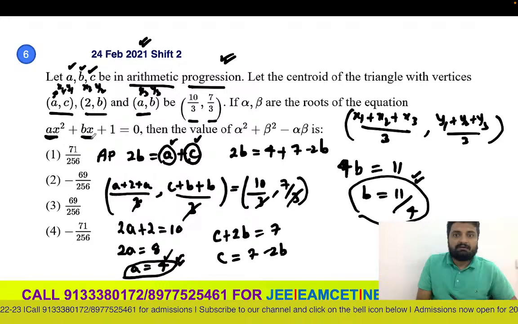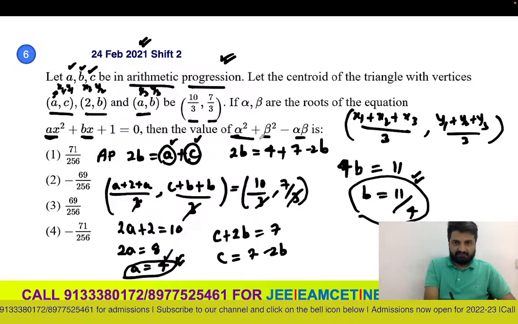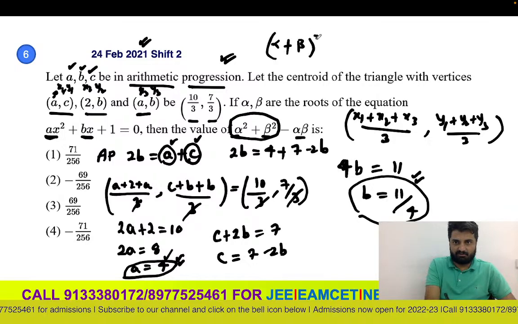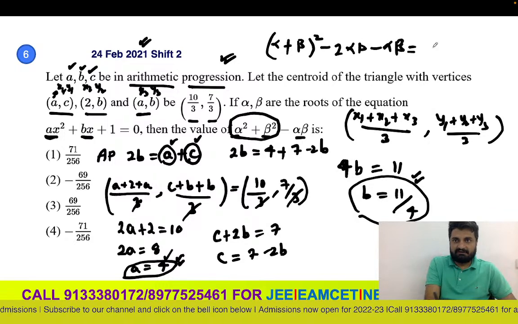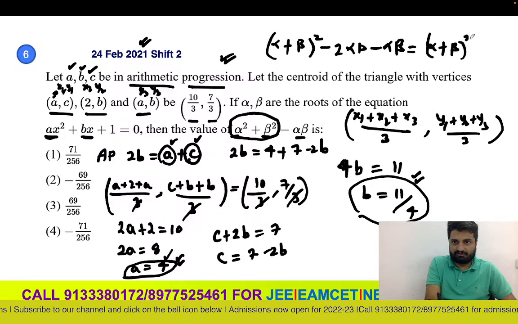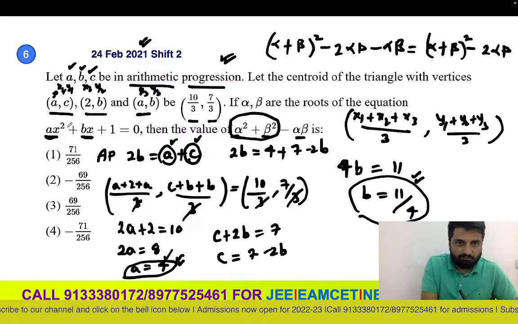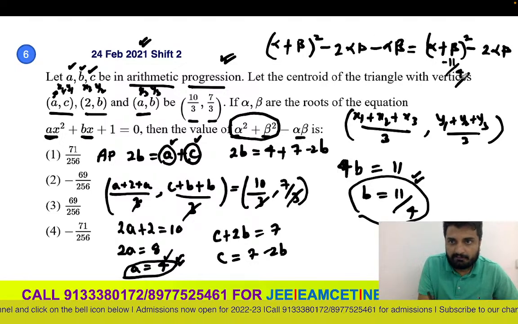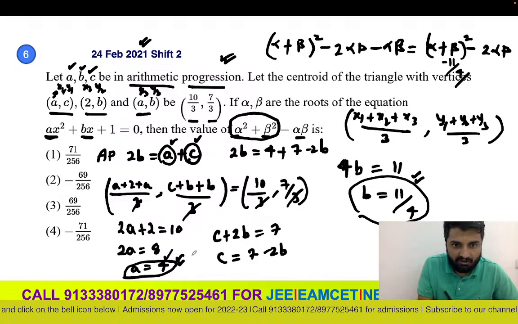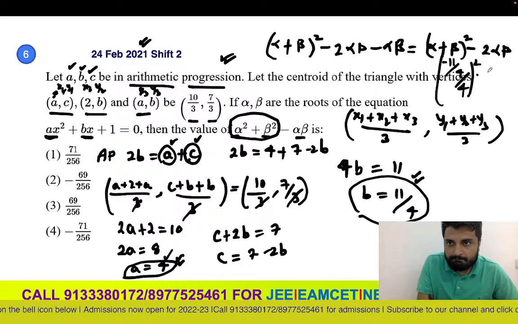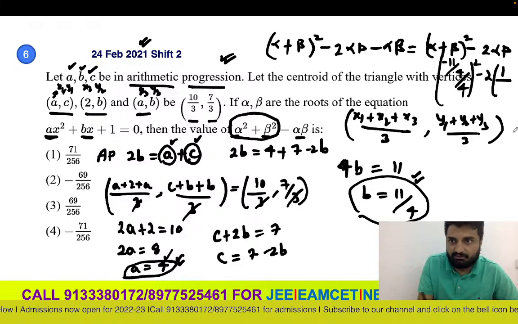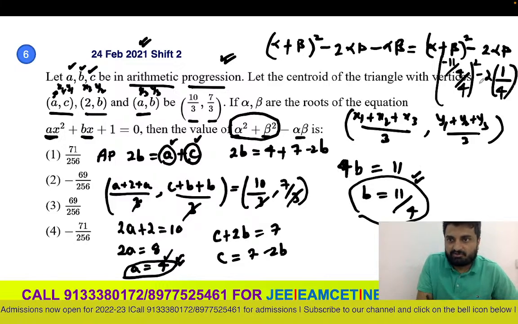Now they have asked alpha square plus beta square minus alpha beta. So again we can use a method similar to the previous question. Alpha square plus beta square, I can write as alpha plus beta whole square minus 2 alpha beta. Again you have one more alpha beta. So we will get alpha plus beta whole square minus 3 alpha beta. So what is the sum of the roots? Minus b by a. So this will be minus 11 by 4 by a, which is 4, whole square, minus 3 times the product of the roots, which is 1 by a. So what is the a value? Again 4. So you square, simplify, substitute, and you will get the answer.